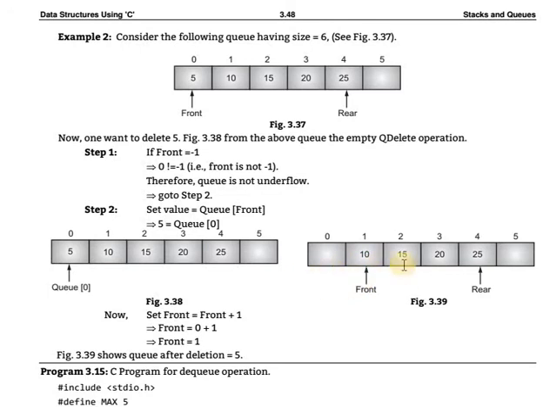So the figure shows that when the element 5 is deleted, front is assigned to the next pointer, which is 1, because the element at the front position is deleted. So it is incremented by 1. Then how will the next elements be removed? Using the pointer, front will be incremented by 1. Clear that?